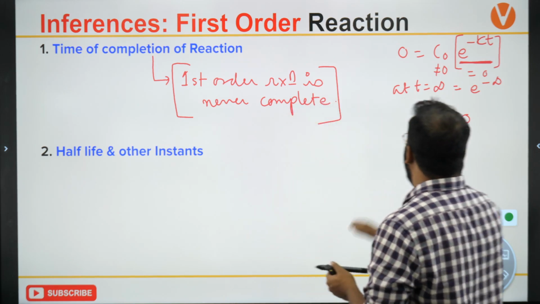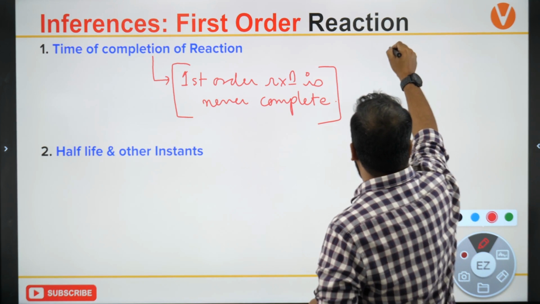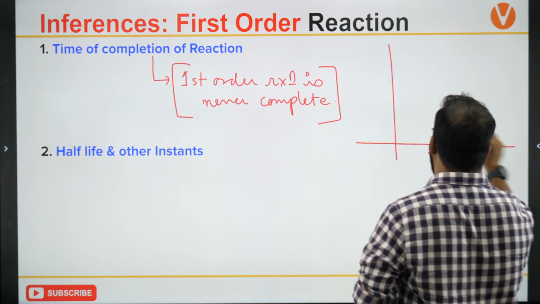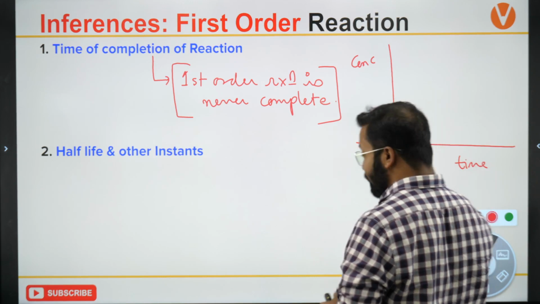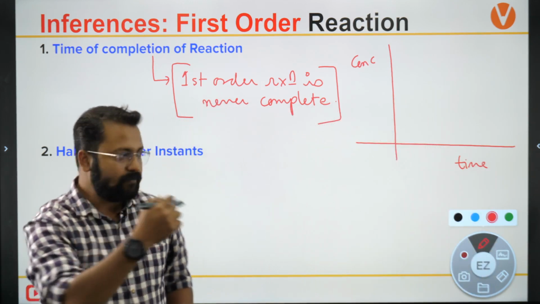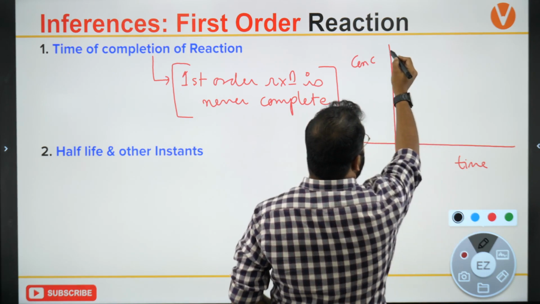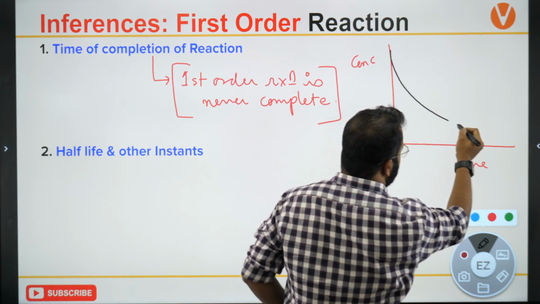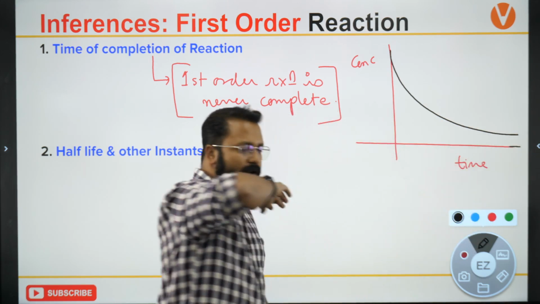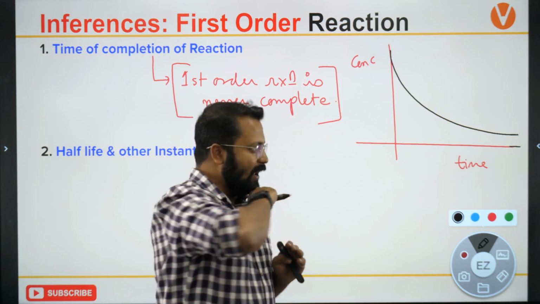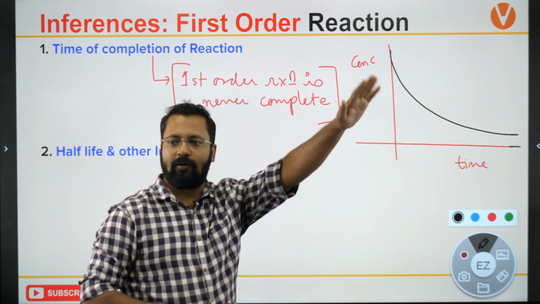That is why, if I try to draw concentration versus time, what will happen? It will never ever touch the x-axis. It will go along the x-axis, which is the time axis, for an infinitely long period.